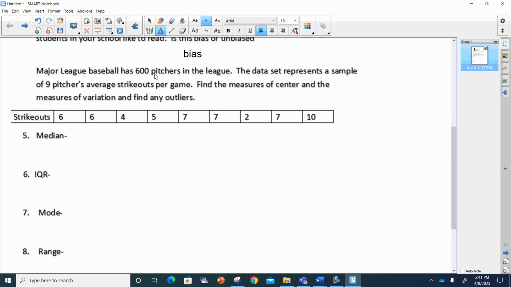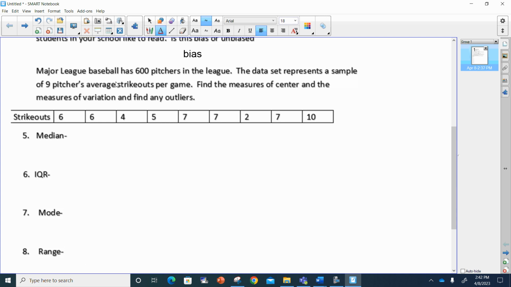Major League Baseball has 600 pitchers in the league. The data set represents a sample of 9 pitchers' average strikeouts per game. So let's find the measure of center and the measure of variation and find any outliers. Well, I'm going to say that 9 pitchers out of 600 is probably not a good sample, but we're going to use this information regardless.